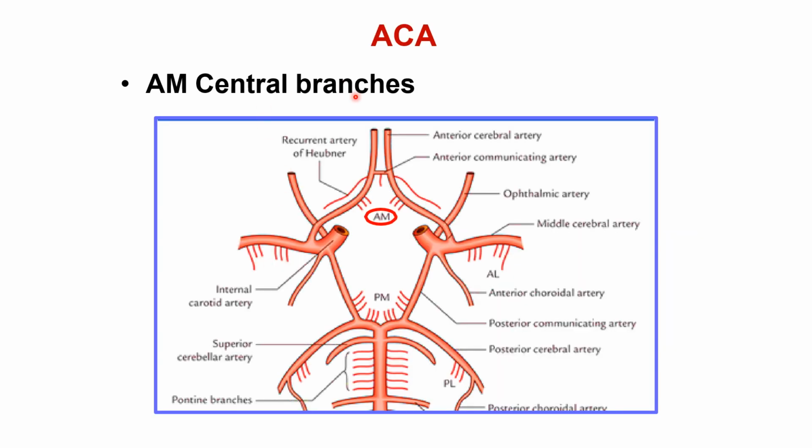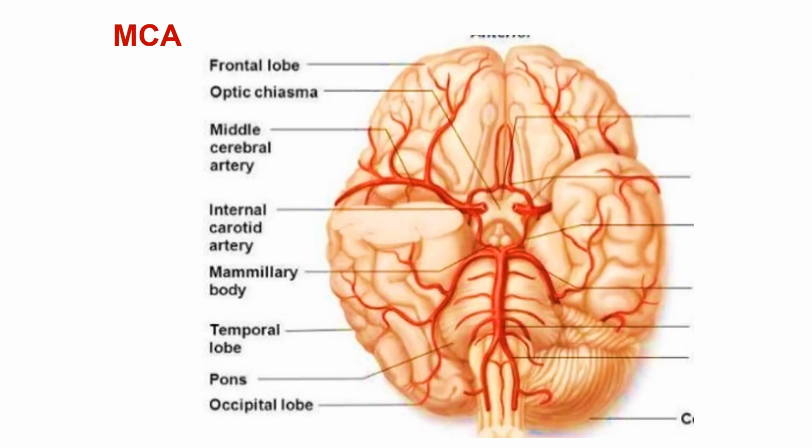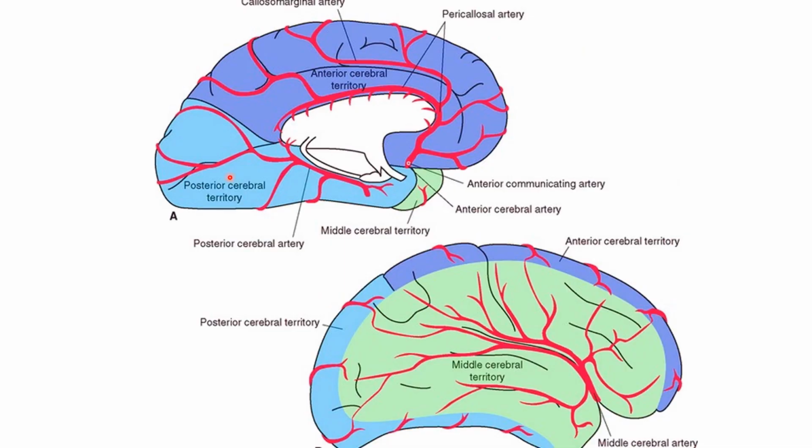The anterior cerebral artery further divides into the anteromedial and anterolateral branches of the central artery. So these are the anteromedial central branches of the anterior cerebral. Now the middle cerebral artery is a branch of the internal carotid artery and supplies the lateral surface. In the superomedial surface, this area is supplied by the middle cerebral artery. In the superolateral surface, this whole part is supplied by the middle cerebral artery.